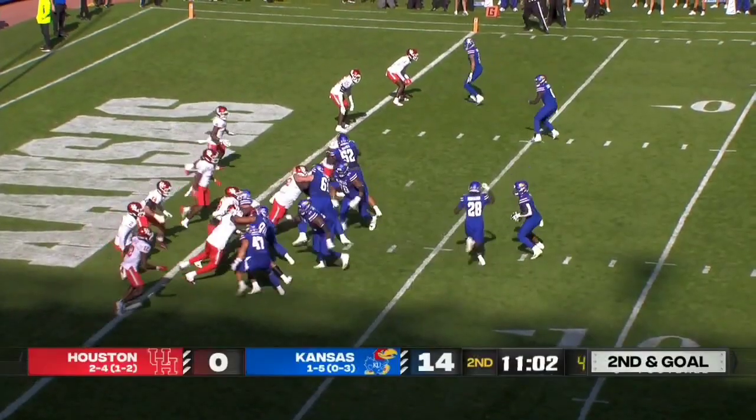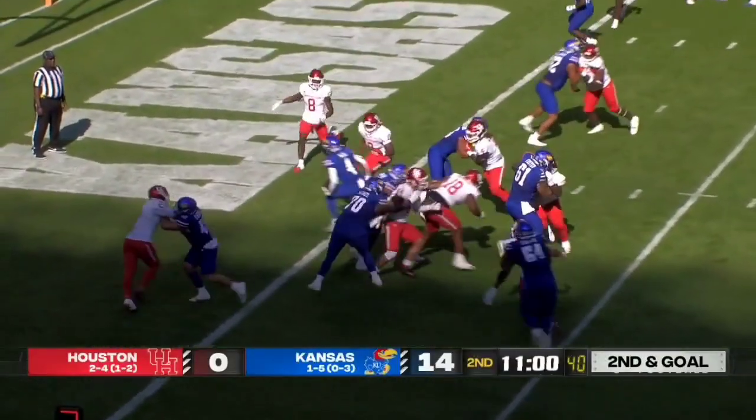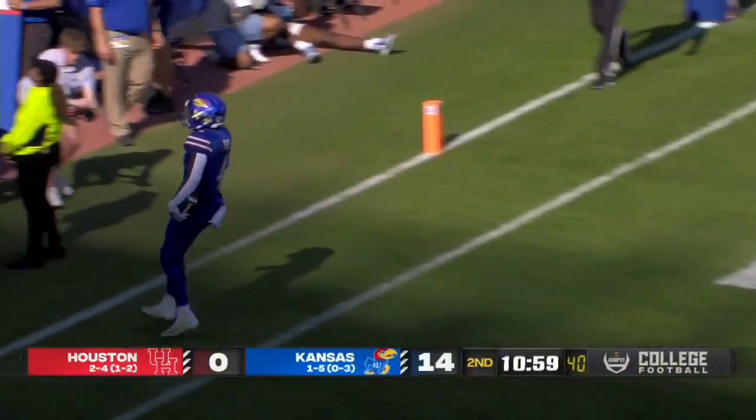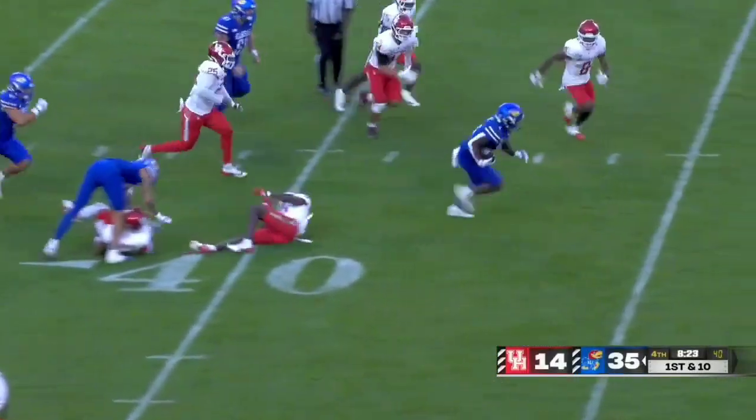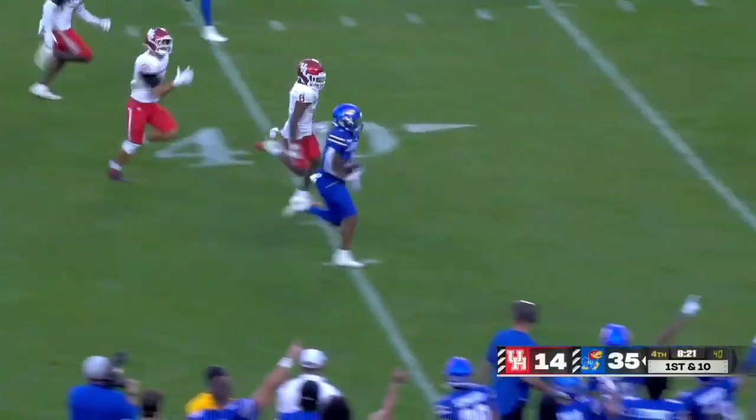Neal now in the Wildcat. He's going to keep it. Probe, look and get into the end zone. Touchdown. Devin here in Kansas City after Cougars turned it over on downs, and there he's off to the races. Devin Neal.